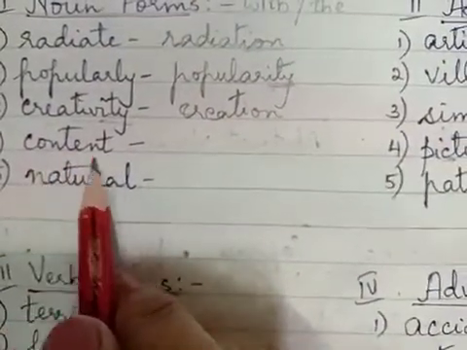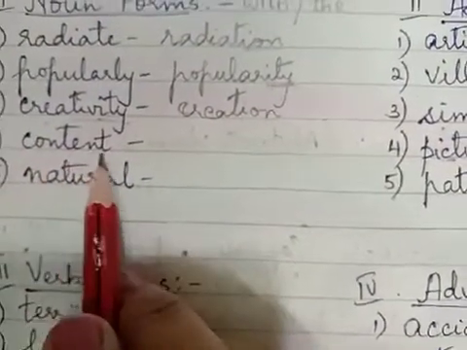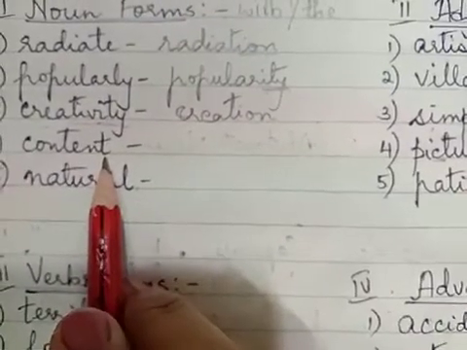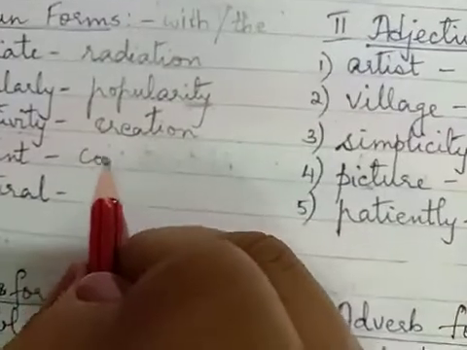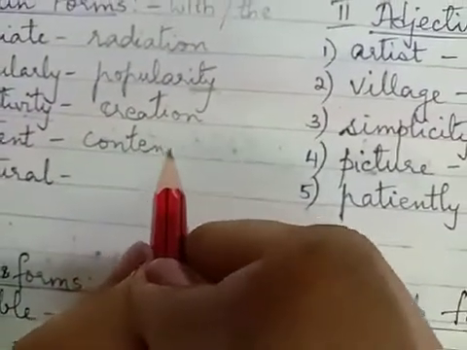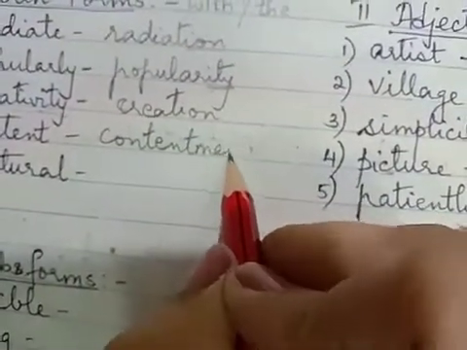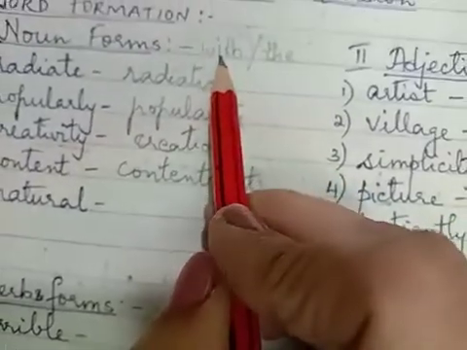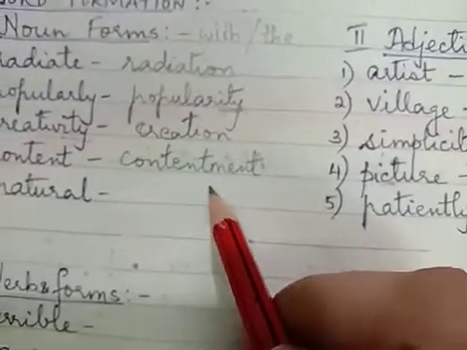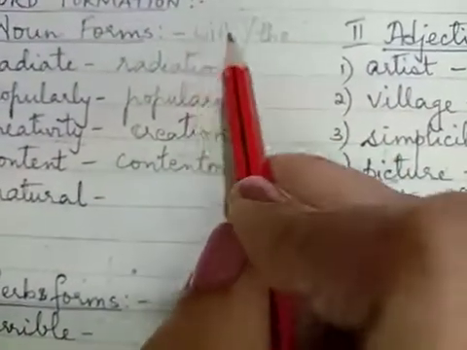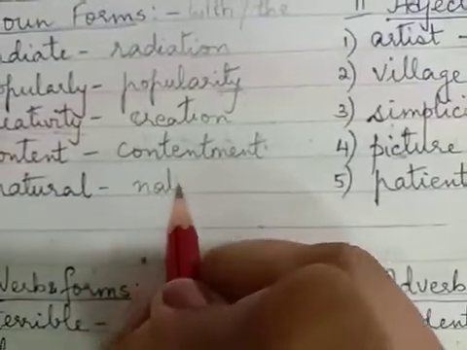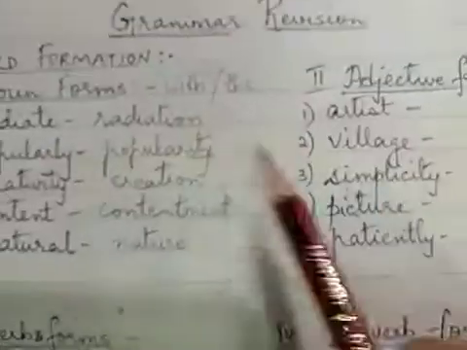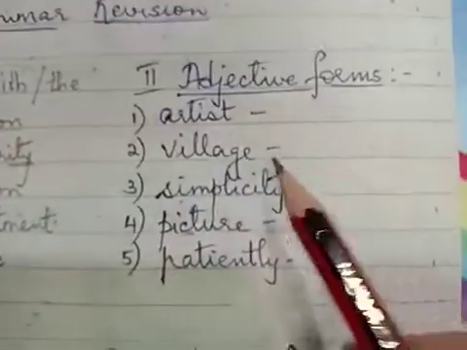Then you have the word content, to be content. Okay, so it is an adjective. Now here you will write contentment. With contentment, the contentment. Okay, so this is the clue for you. You're not supposed to write these words here in the answer. Natural, the nature. So this is how you form nouns out of the given words.